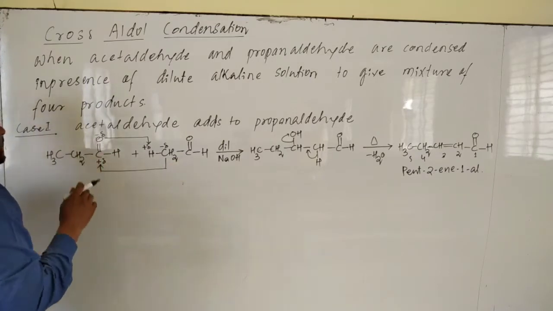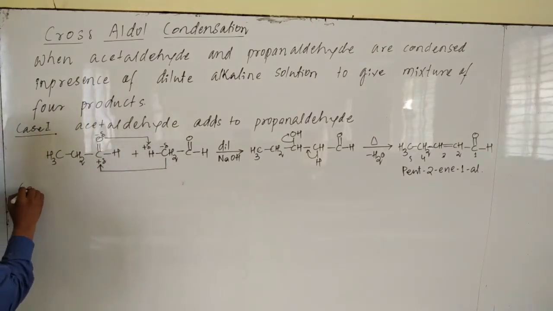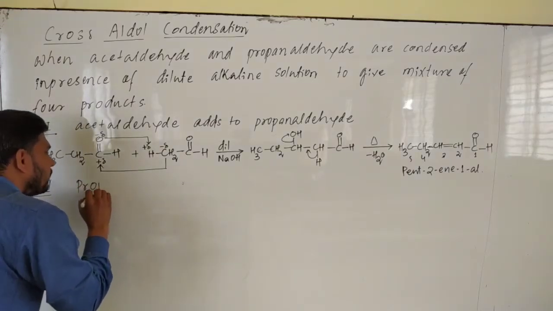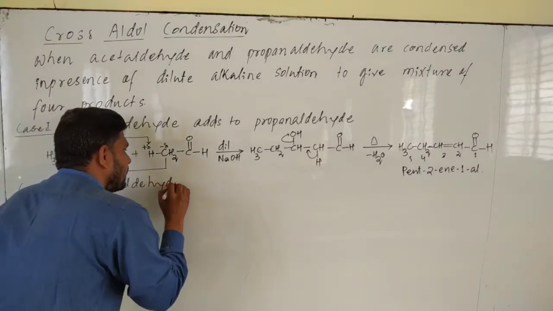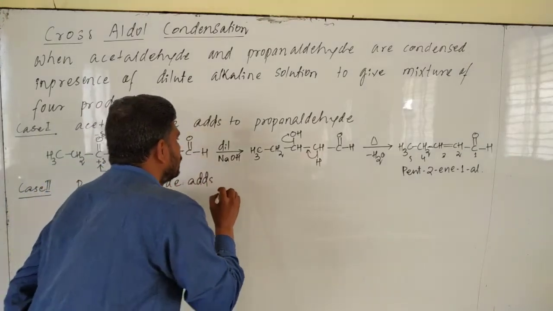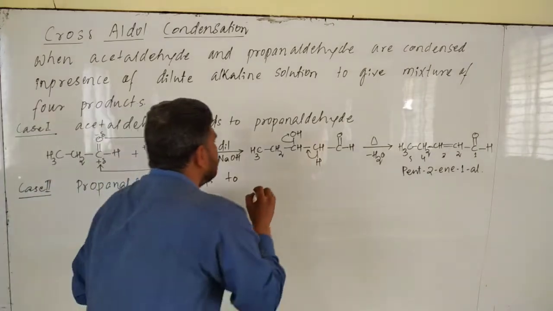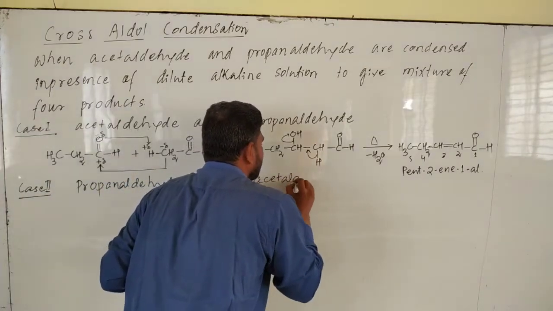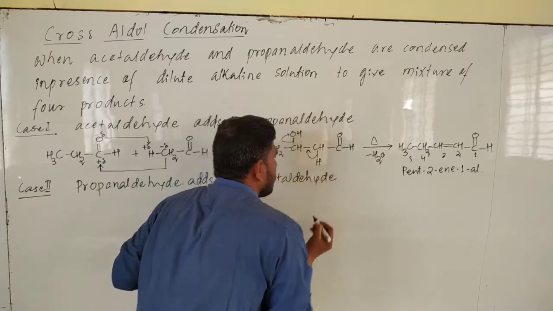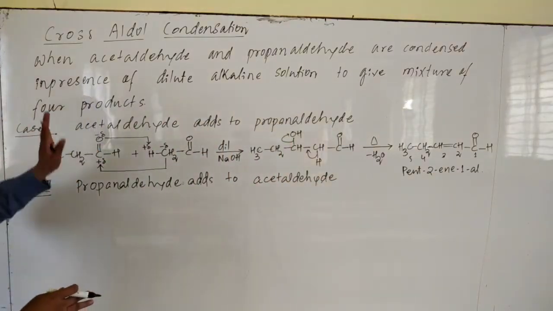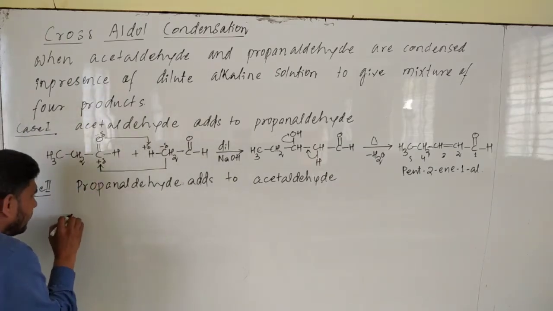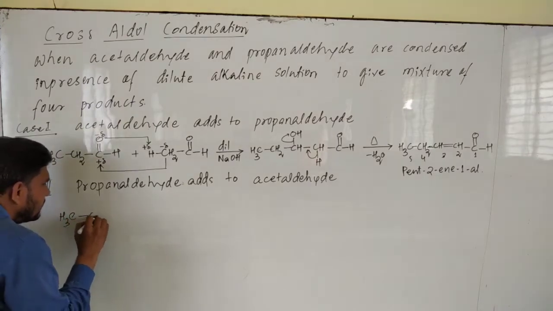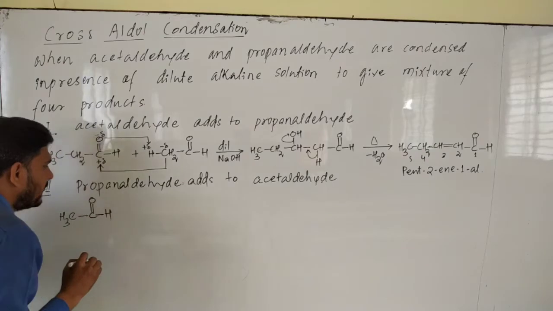I added acetaldehyde to propanaldehyde. Case 2 is, what is case 2? Propanaldehyde adds to acetaldehyde. Propanaldehyde adds to acetaldehyde. See, now propanaldehyde, it adds to what? Acetaldehyde. You write down acetaldehyde as it is, that is CH3 C double bond O H plus.